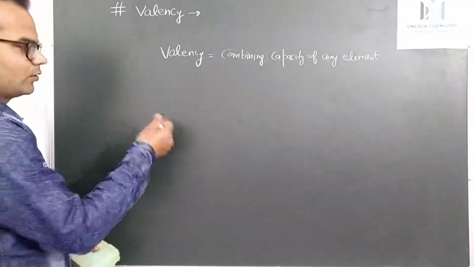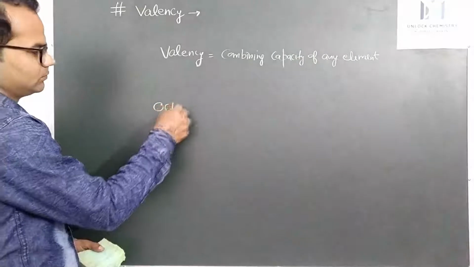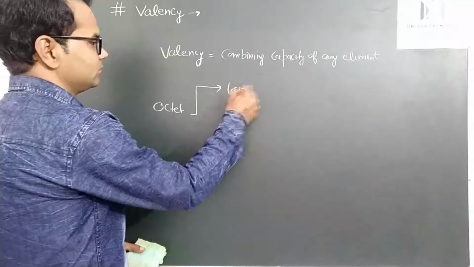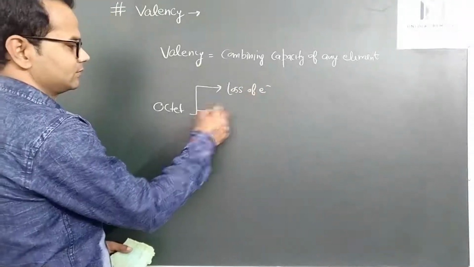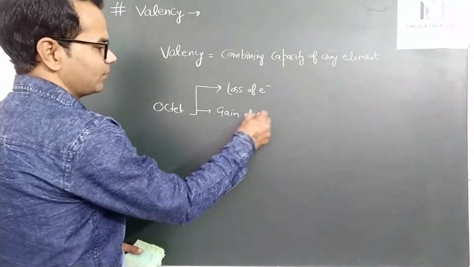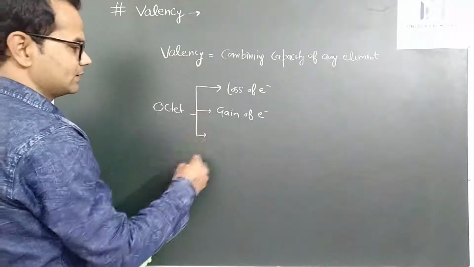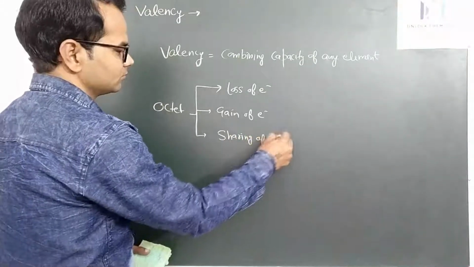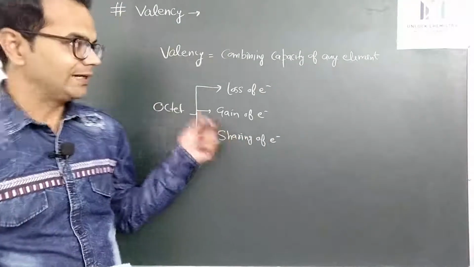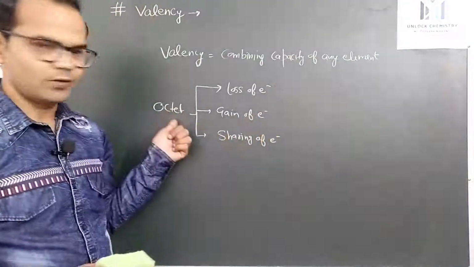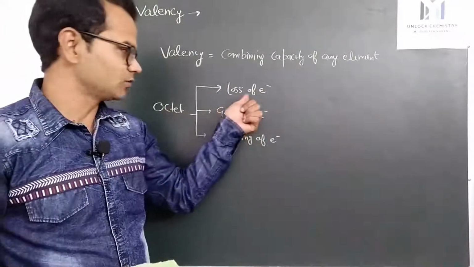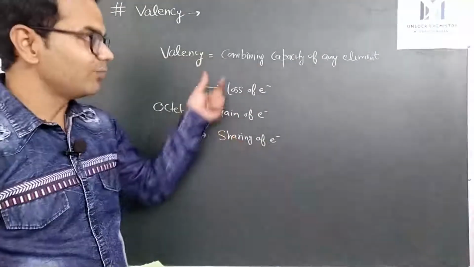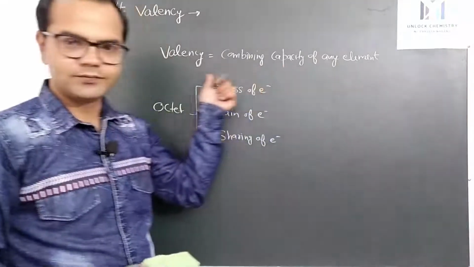So elements combine to complete their octet, and this octet can be completed by loss of electrons, or by gain of electrons, and lastly by sharing of electrons. So elements combine to complete their octet in these three ways: by loss of electrons, by gain of electrons, or by sharing of electrons. And that combining capacity is called valency.